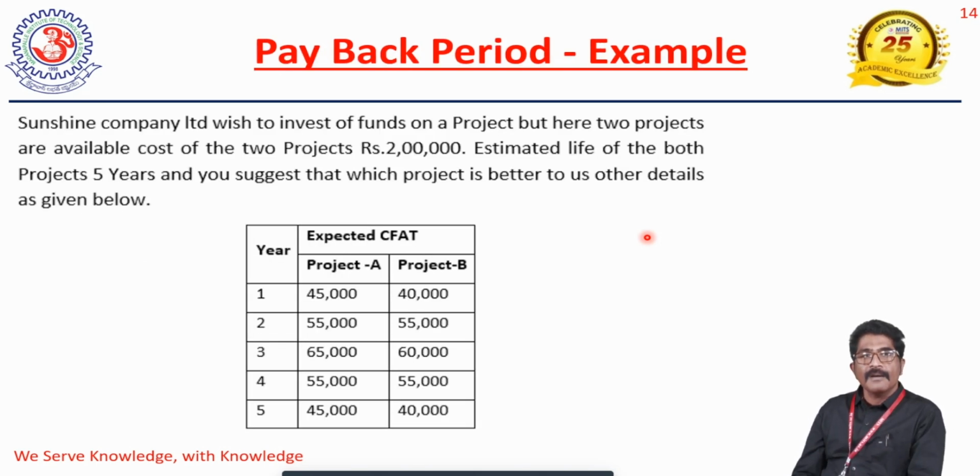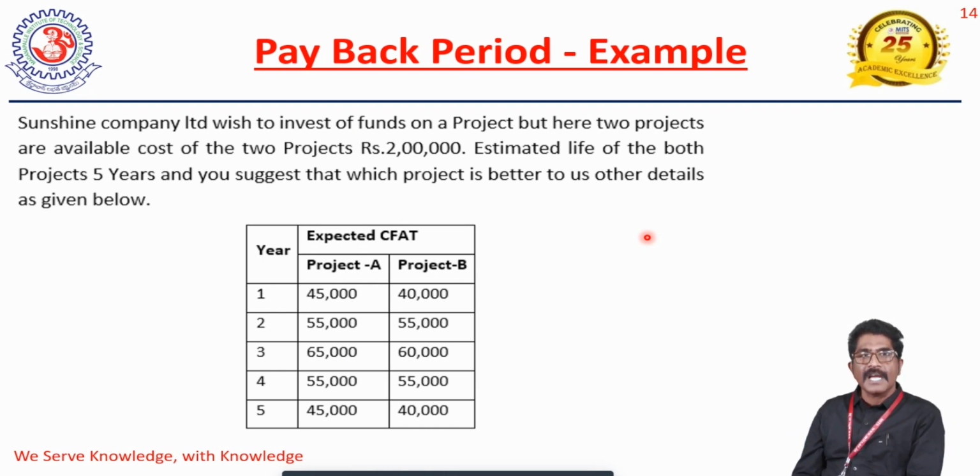Here, see, one company, Sunshine Company Limited, wishes to invest funds in a project. But here, two projects are available. The cost of the two projects is rupees 2 lakhs, and the estimated life of both projects is 5 years. You suggest which project is better for us. Other details are as given below. The company wishes to make an investment in a project, but two projects are available in the market, project A and project B. Both projects cost rupees 2 lakhs, and the estimated life of the projects is 5 years.